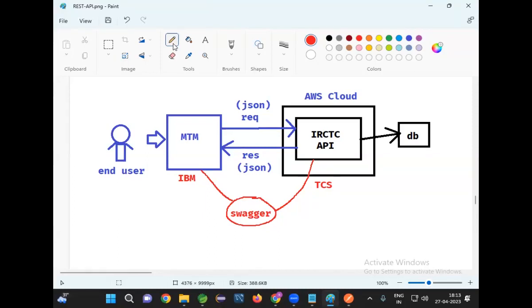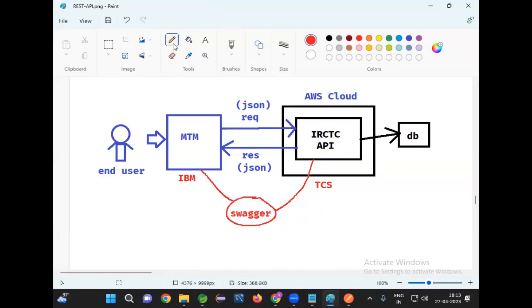I need to add Swagger documentation in the REST API, in the IRCTC API. That Swagger documentation, I will give it to you. By using that Swagger documentation, you can understand how my API is, where my API is, what methods are available, what is the input for my API, what is the output for my API. So now what do we need to understand? We need to understand what is Swagger and how to add Swagger for the REST API.